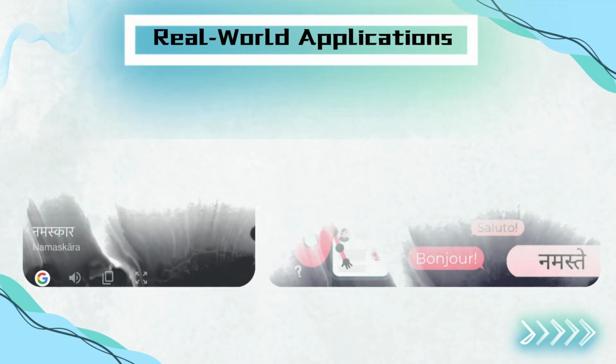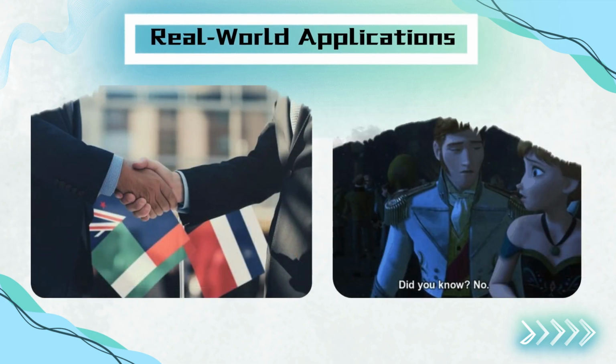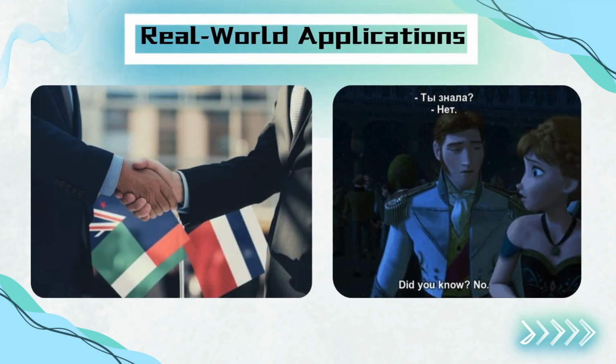Machine translation is everywhere. Here are some of its real-world applications. Google Translate helps users instantly translate text, speech, and even images. Chatbots and virtual assistants provide multilingual support for businesses. Subtitles in different languages allow global audiences to enjoy movies and series. Companies use translation tools to facilitate international business and negotiations. Without machine translation, global communication would be far more challenging.